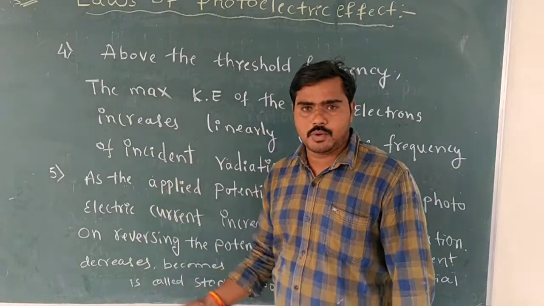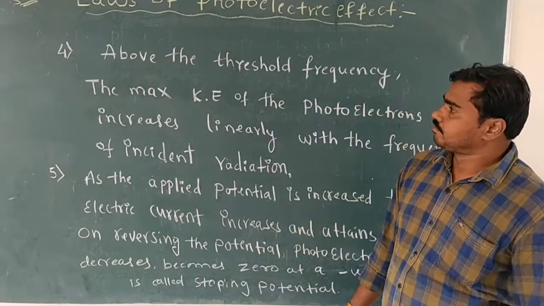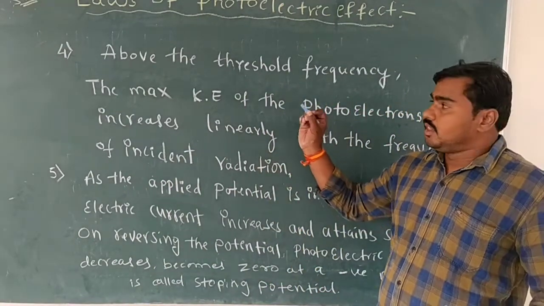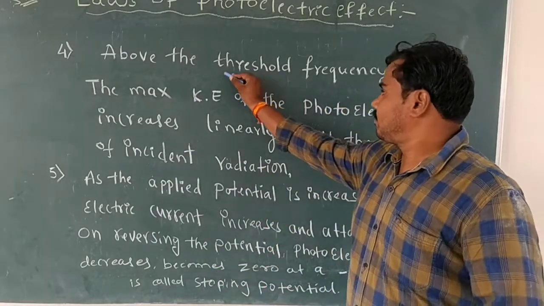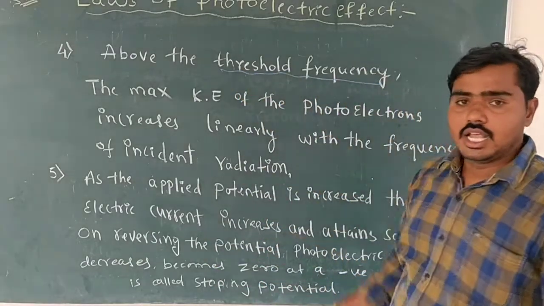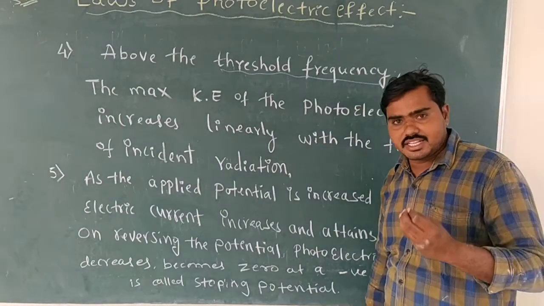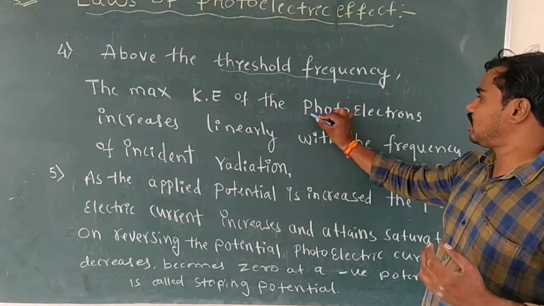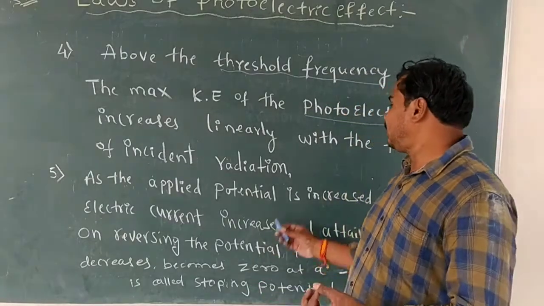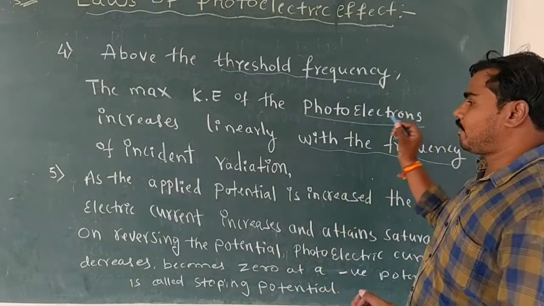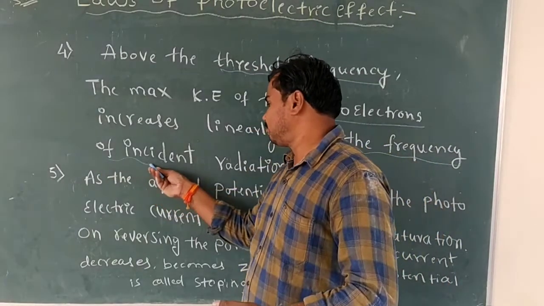Okay, next, the fourth one. Above the threshold frequency, the maximum kinetic energy of the liberated electrons, or photoelectrons, increases linearly with the frequency of incident radiation.